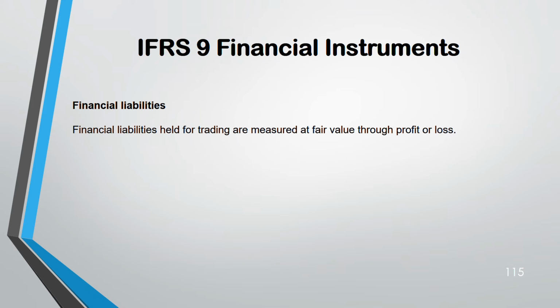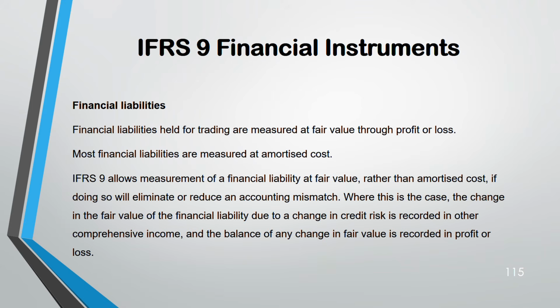So here, measured at fair value through profit and loss. Financial liability: most financial liabilities are measured at amortized cost. So here also, similar to financial asset debt instruments, it is fair value through profit and loss, but most are measured at amortized cost. And for financial liabilities, we don't have fair value through other comprehensive income, only these two.